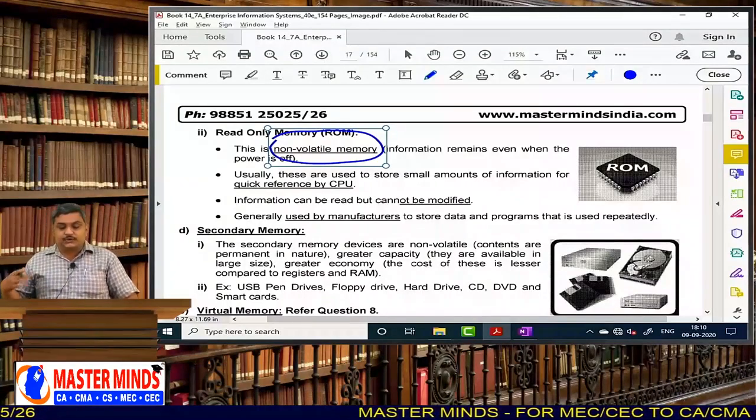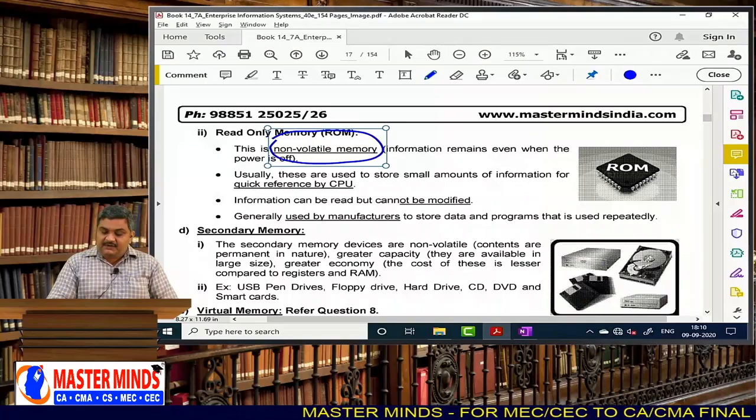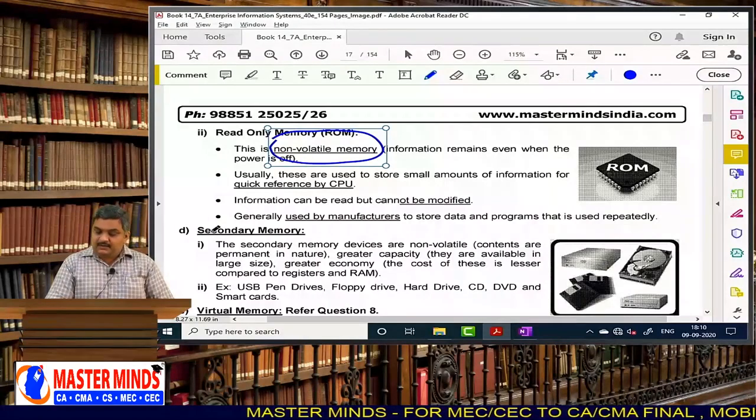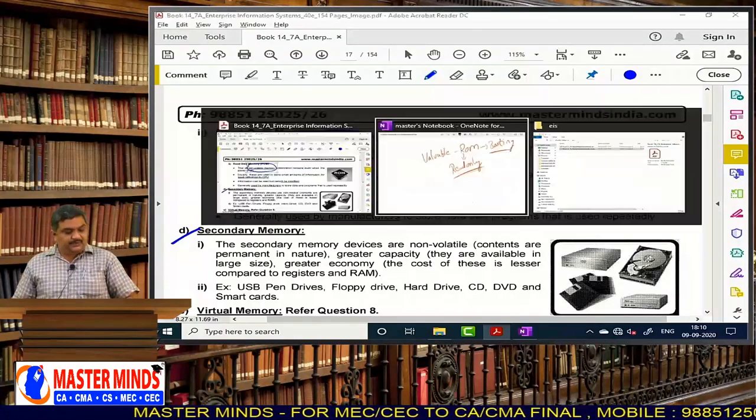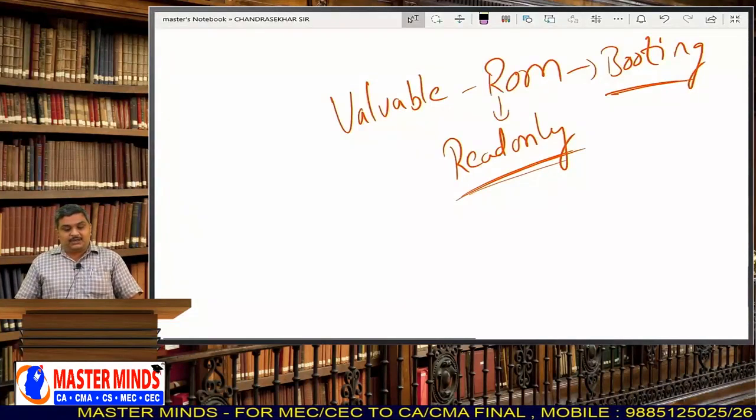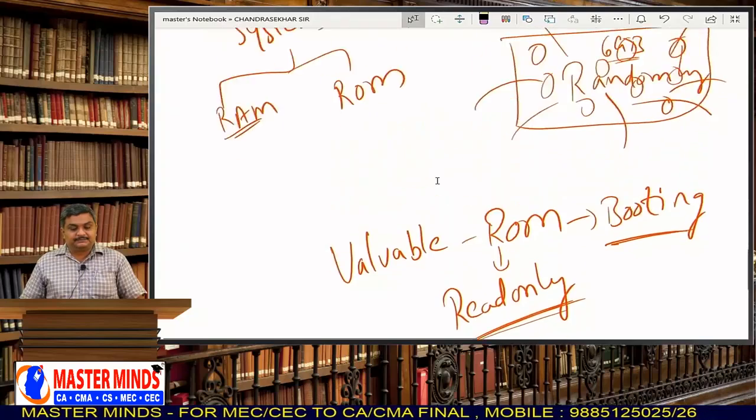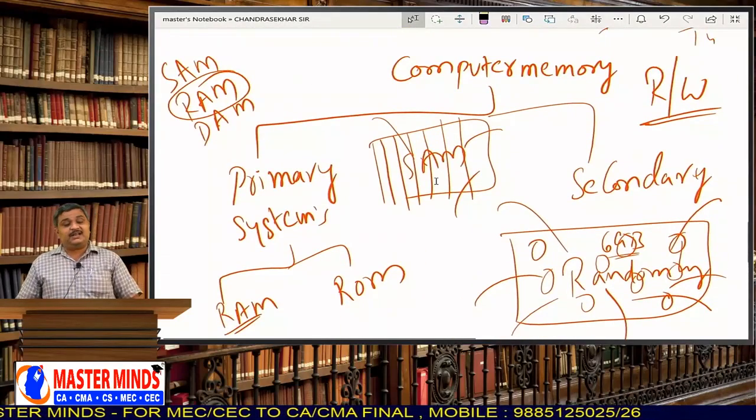And usually these are used to store that I have already covered. Information, that also I covered. And now coming to the secondary memory. Secondary memory means what? See, what classification did I give you here? Primary memory and secondary memory.